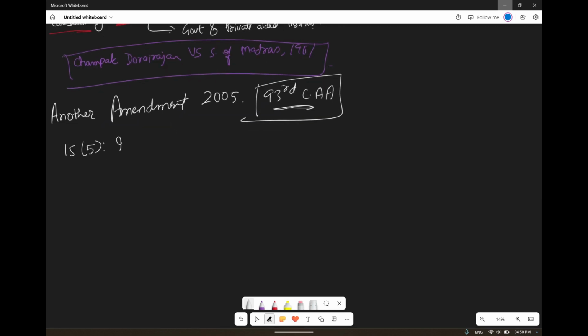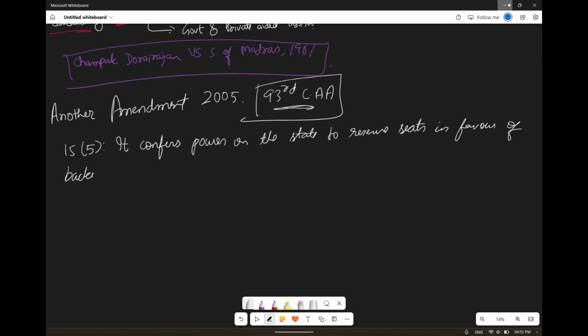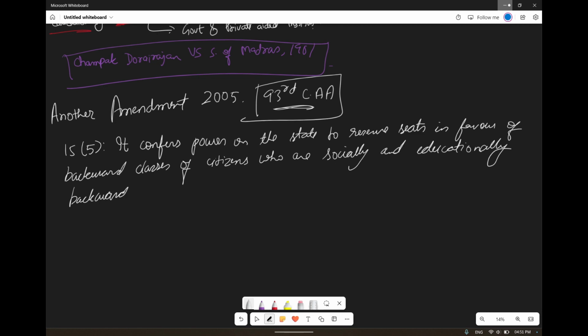So Article 15 clause 5 confers power on the state to reserve seats in favor of backward classes of citizens who are socially and educationally backward in educational institutions, including unaided private institutions, but excluding minority institutions.